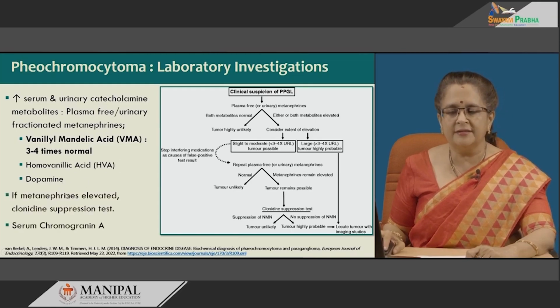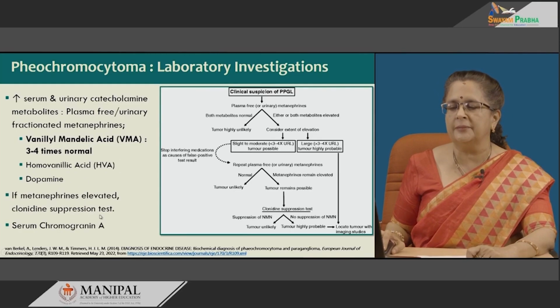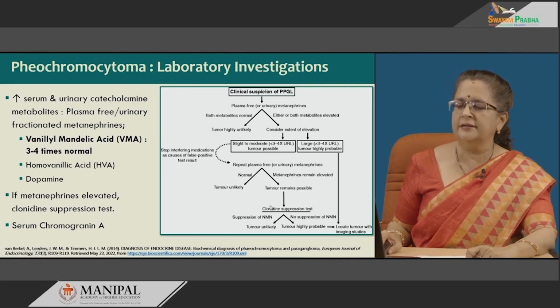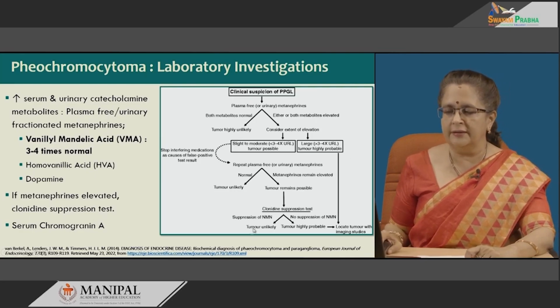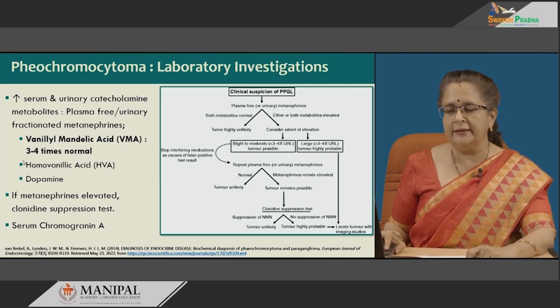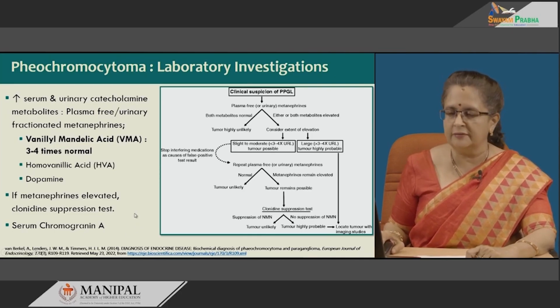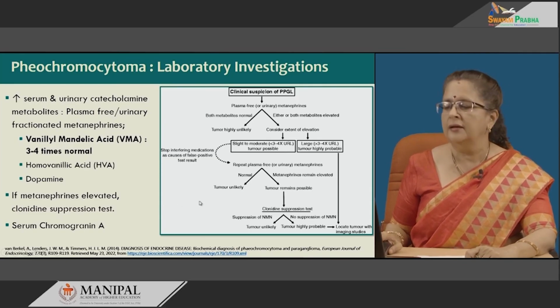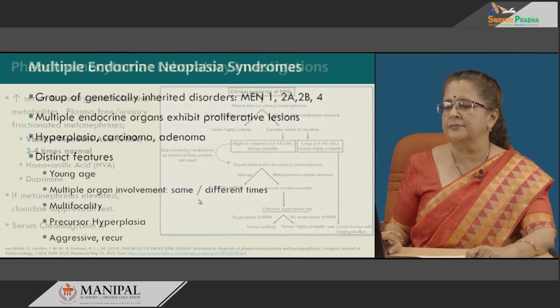Now, if metanephrines are elevated, we can do the clonidine suppression test also, as given in the picture from one of the articles, and lastly, serum chromogranin A levels are also elevated. So, when we get elevation of all these and this clonidine suppression test is positive, it is definite that the patient has a pheochromocytoma, which is giving rise to all the symptoms.